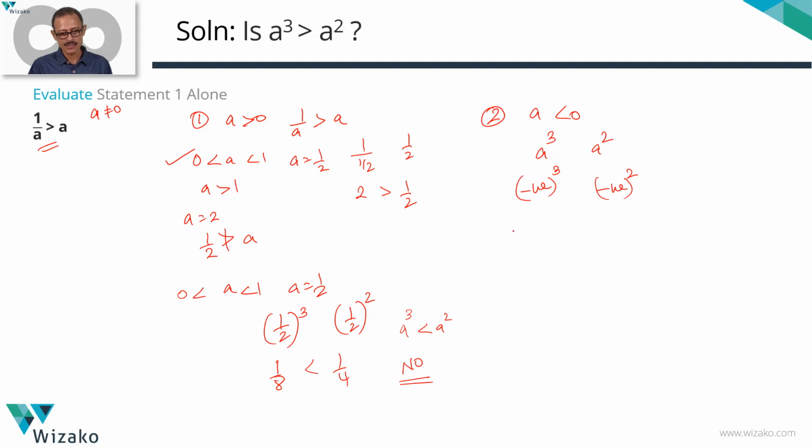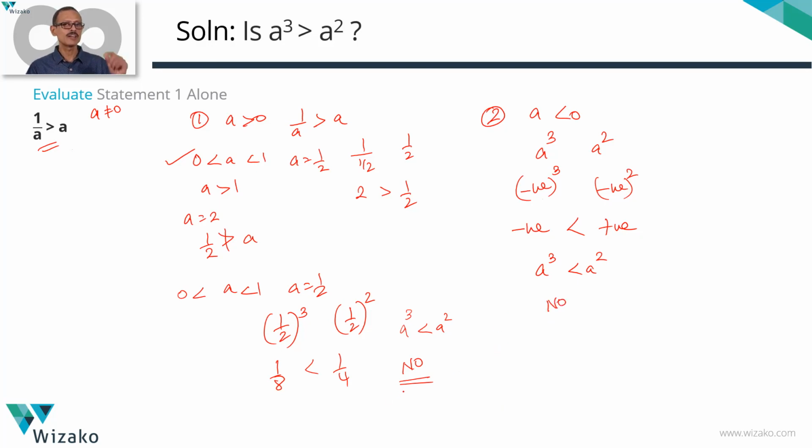Cube of a negative number is negative. Odd powers of negative numbers are negative. Square of a negative number is positive. Irrespective of the magnitude, a negative number is going to be lesser than a positive number, which means we get the answer that a cube is less than a square. So what's the answer to our question? Is a cube greater than a square? The answer is a no.